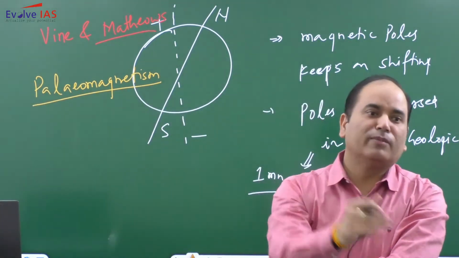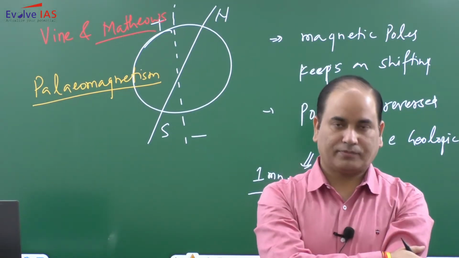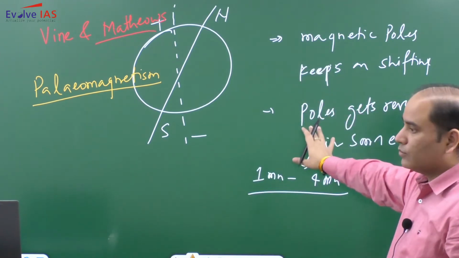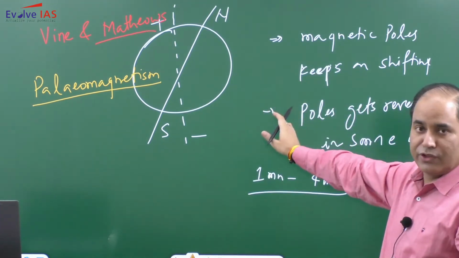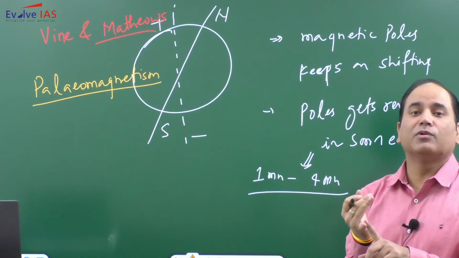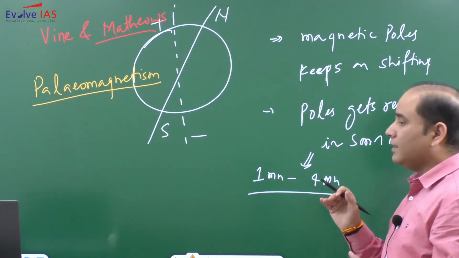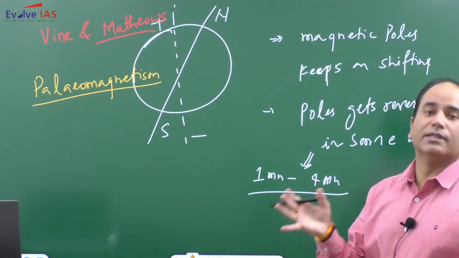So what is this paleomagnetism? Just try to understand. As far as earth magnetism is concerned, you need to remember these two characteristics. The first, magnetic poles are not fixed, they keep on changing. The second, these poles all together get reversed.